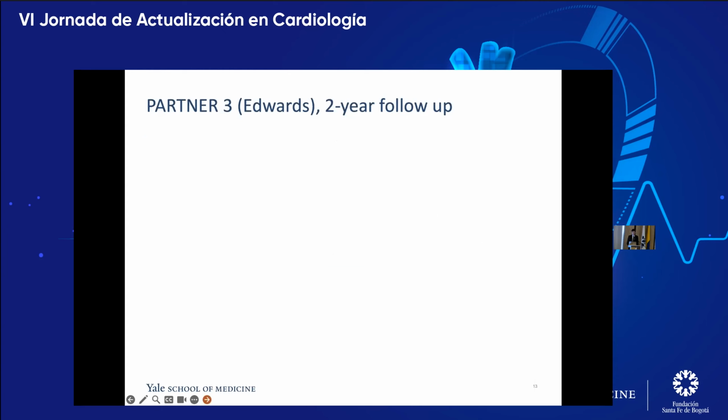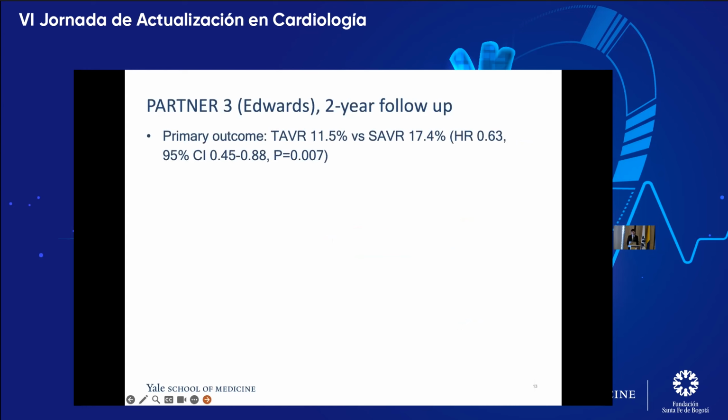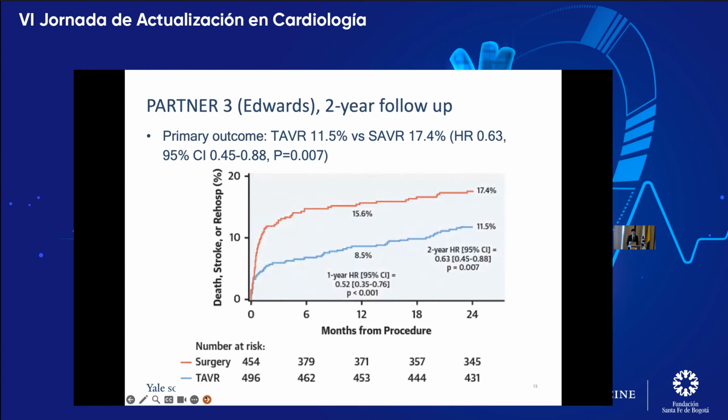And then 2-year follow-up was published a few years ago. TAVR remained significantly superior to surgical aortic valve replacement at that endpoint. Here's a look at the curves again. It looks very similar to the 1-year analysis. The curves stayed more or less the same distance apart from each other. The p-value is a little bit higher, but still quite low, and has a hazard ratio of 0.63.